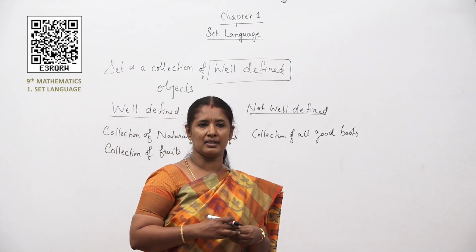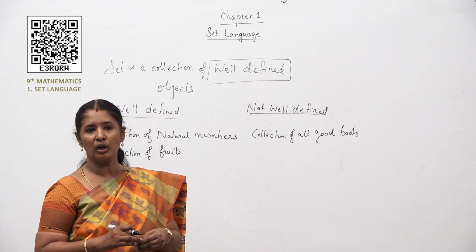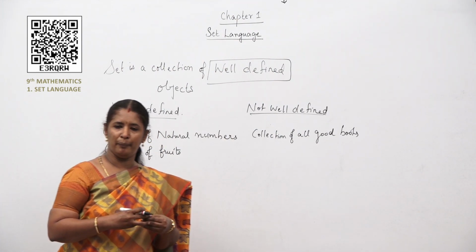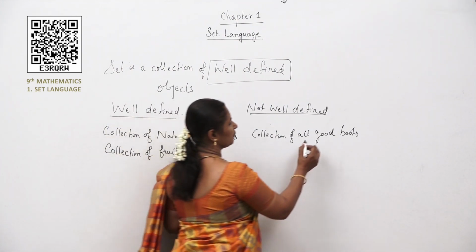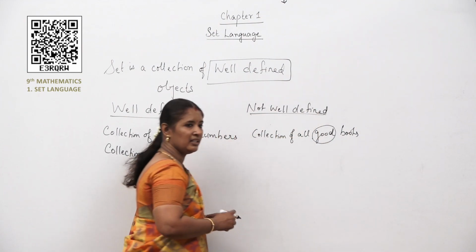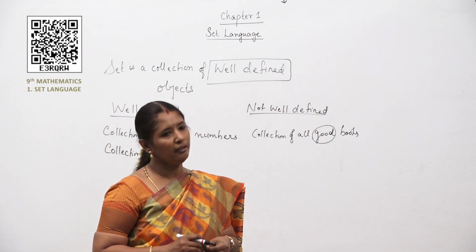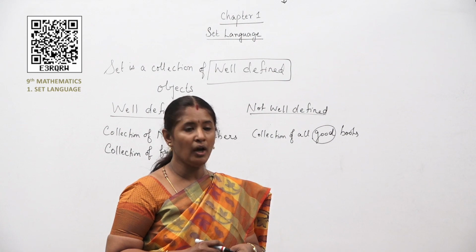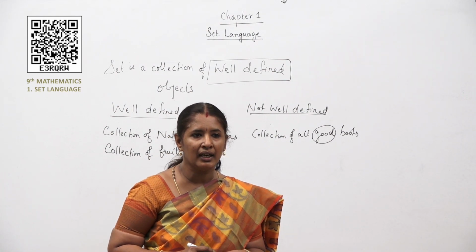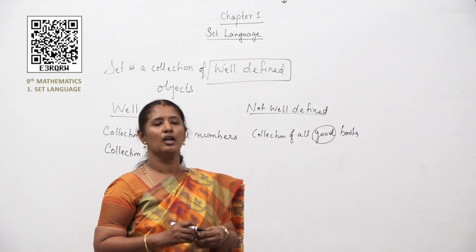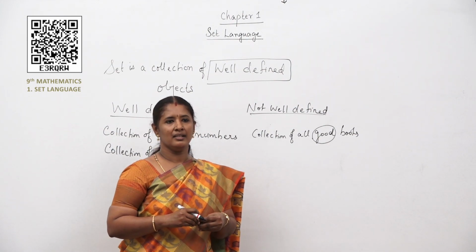According to some others, it might be a book with more number of pages. Like this, the word good means different to different persons, children. So, it is not considered as a set.